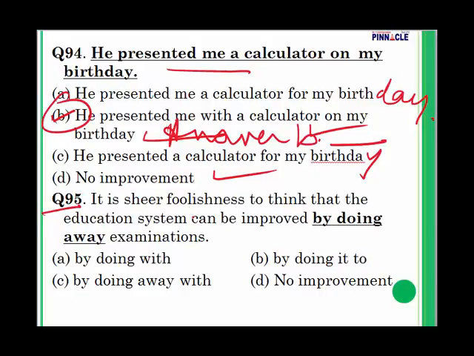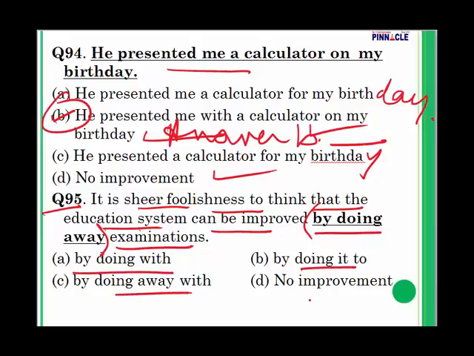Question 95. It is sheer foolishness to think that the education system can be improved by doing away examinations. What is the meaning of doing away with? Here we have used doing away, and then in options we have by doing away with, by doing it to, by doing away with, and we finally have no improvement.